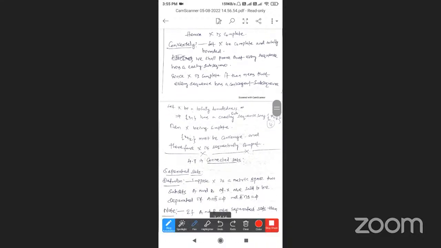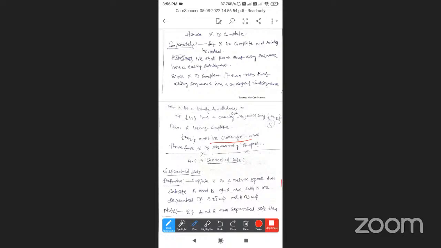Conversely, suppose X is complete and totally bounded. We prove that X is sequentially compact. We shall prove that every sequence Xn has a Cauchy subsequence. Since X is totally bounded, Xn has a Cauchy subsequence Xnk. Since X is complete, Xnk must be convergent, and therefore every sequence Xn has a convergent subsequence.